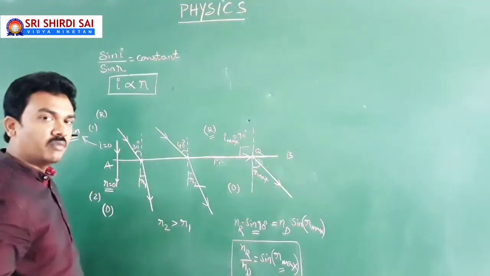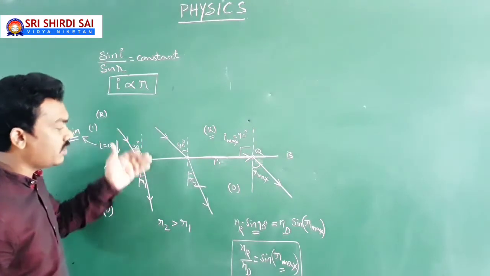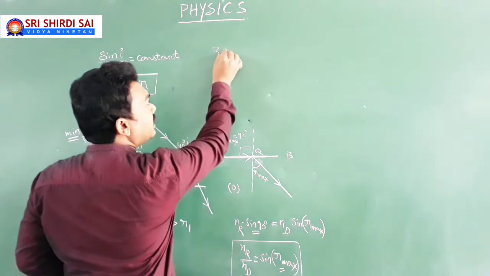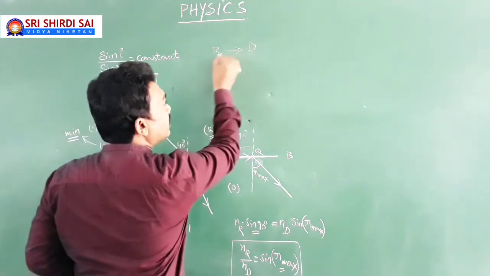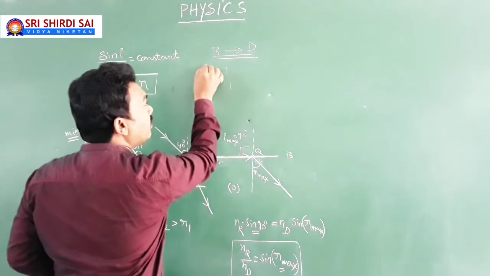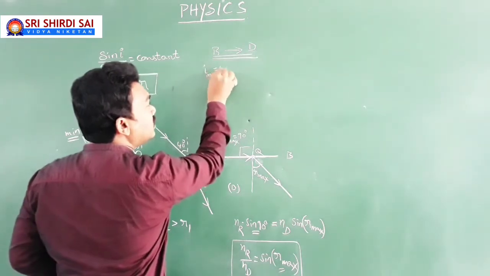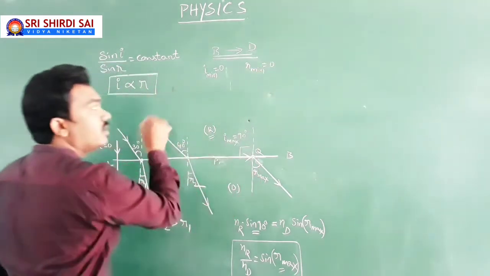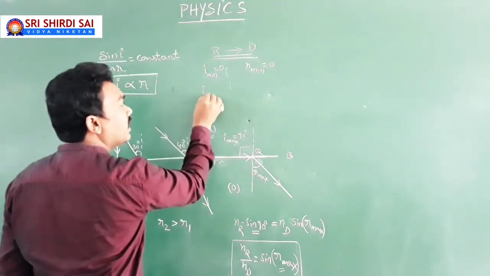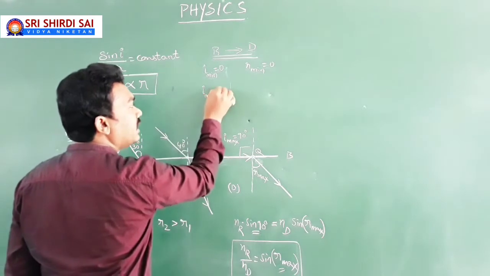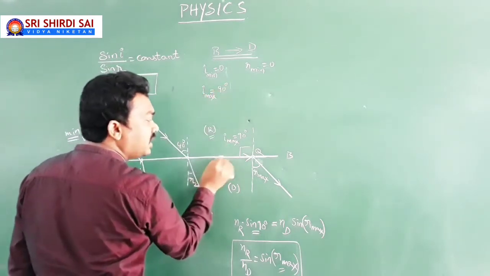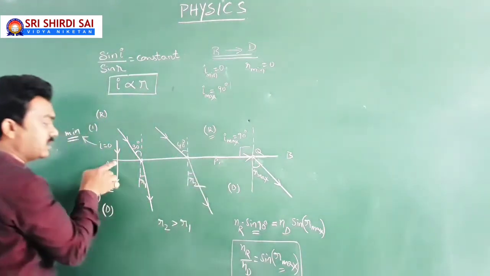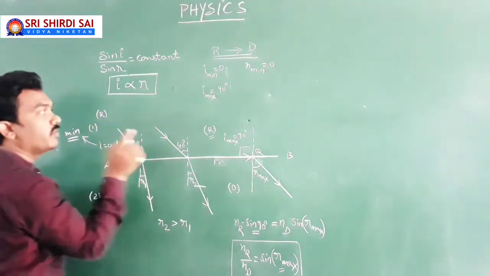So I am concluding. When a light ray is traveling from rarer medium to denser medium, the minimum possible angle of incidence is 0, where the angle of refraction in denser medium is 0. The maximum possible angle of incidence is 90 degrees. We call it grazing incidence. I repeat, grazing incidence. Here it is a normal incidence with I equal to 0.